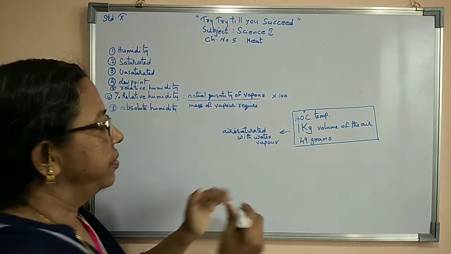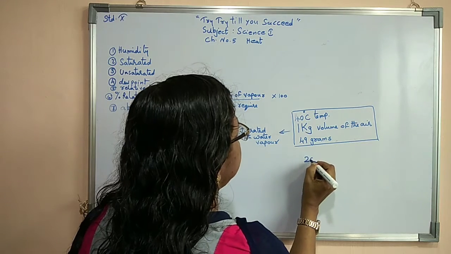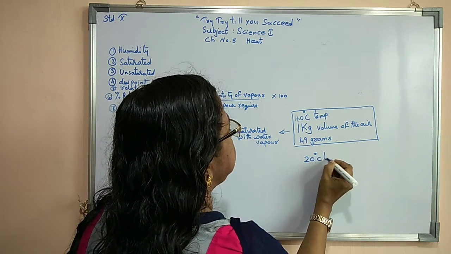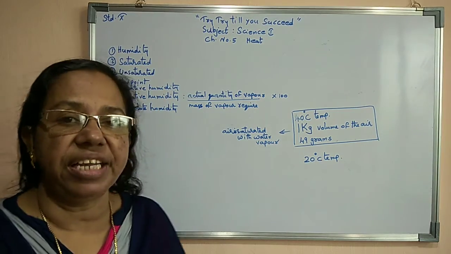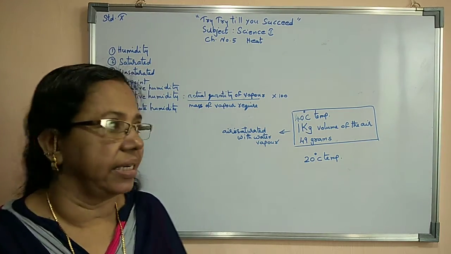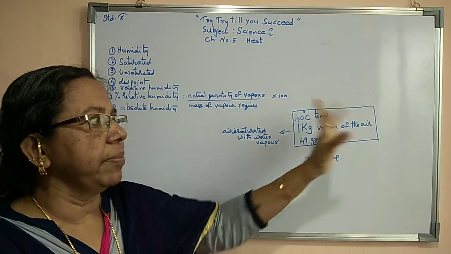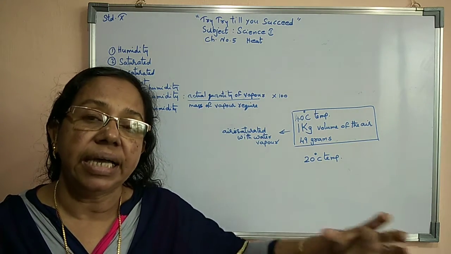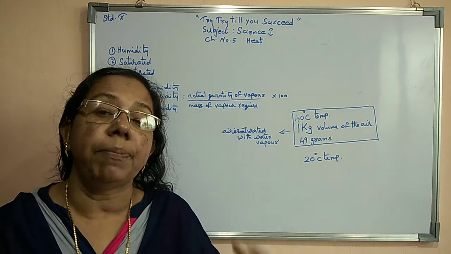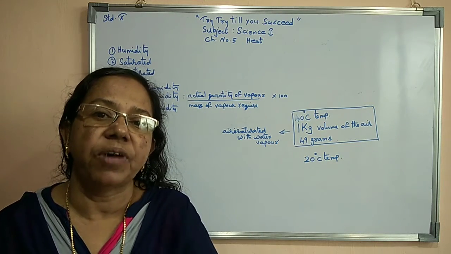Now, if the temperature of the atmosphere is 20 degrees Celsius, you all know the temperature of the atmosphere varies. It never remains constant. Here, 40 degrees Celsius is during the summer season, so at that time the air has maximum capacity to hold water vapor.